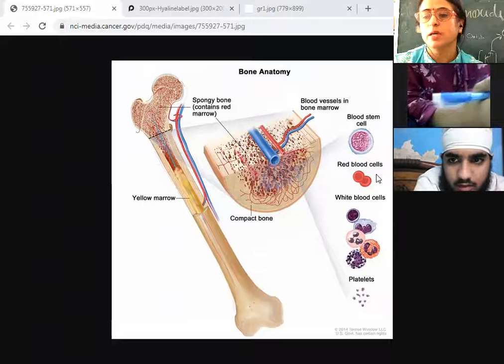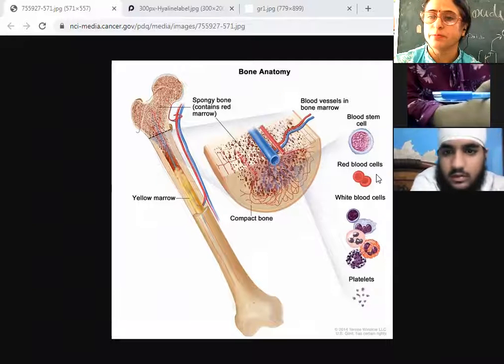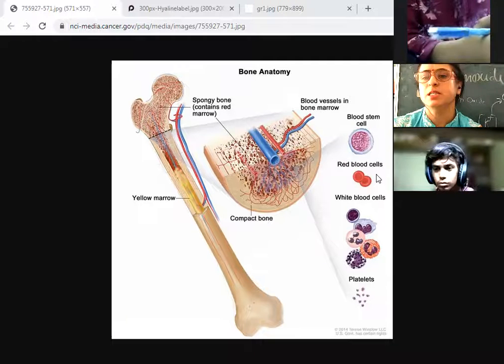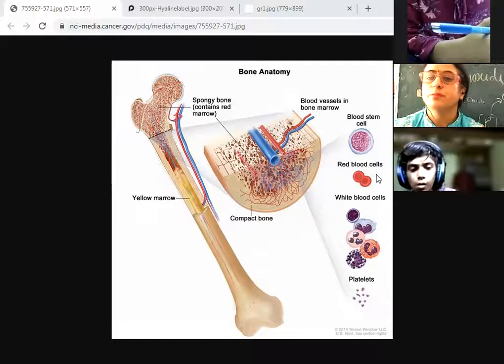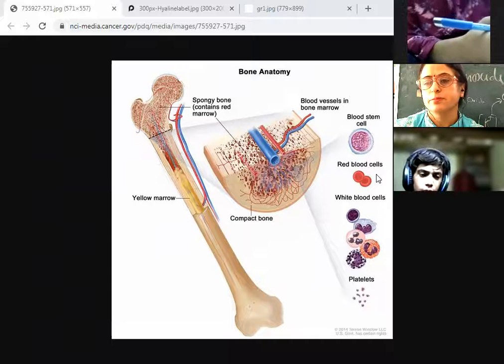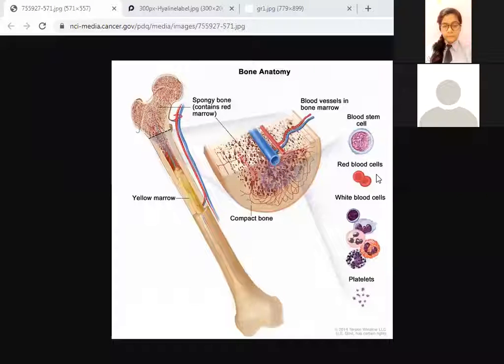bones? Yes, Damanjeet Singh. From inside. Damanjeet Singh, what are long bones? Yes, Damanjeet Singh, I think he has left. As soon as he heard the question, he left. Yes, Arpit.